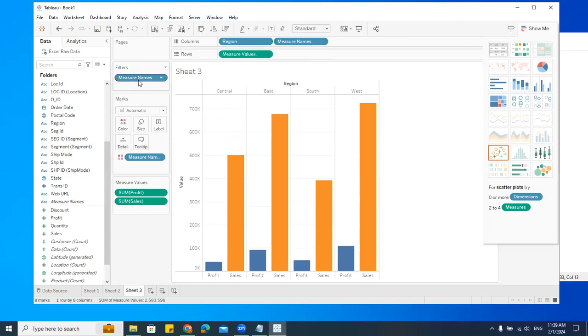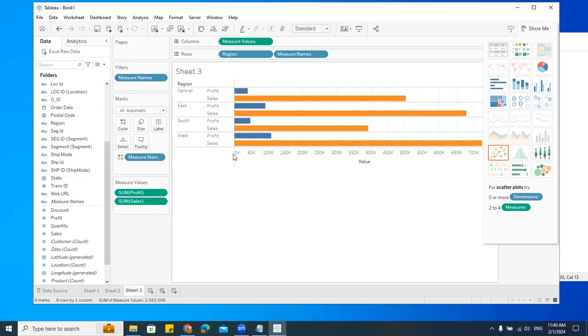Automatically, a few things will come. Don't worry, I'll tell you. I'll explain this in the next session because you have to first understand how these charts are created. Can you see that? This is called a side by side. Same thing if I swap, I'll get the chart. Understood? Next.